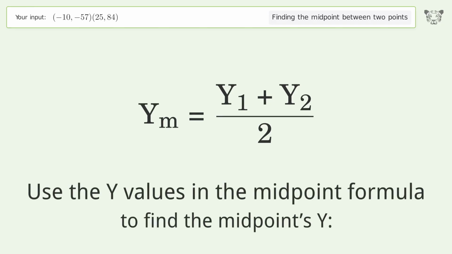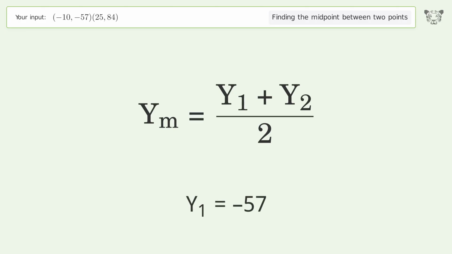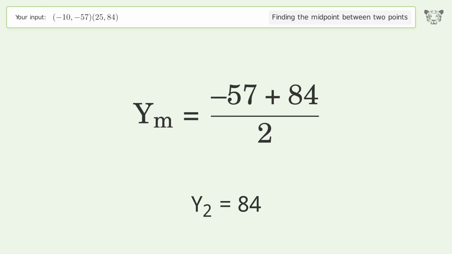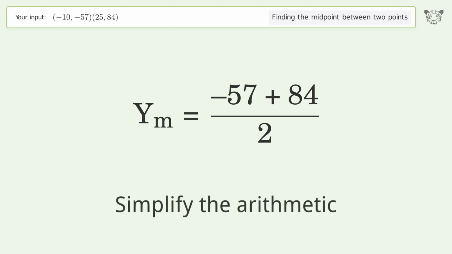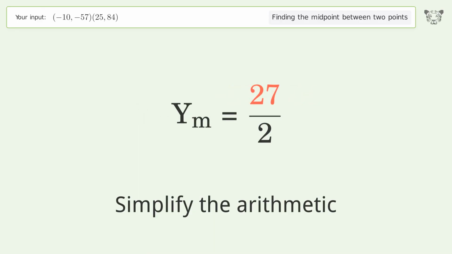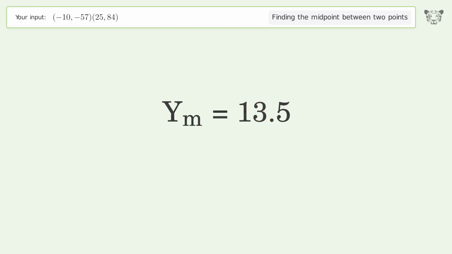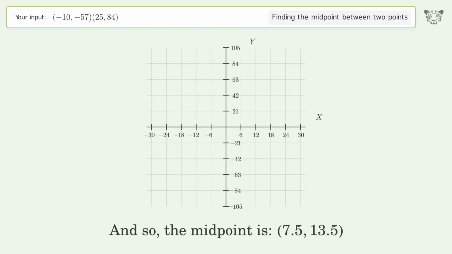Use the y values in the midpoint formula to find the midpoint's y. y1 equals -57. y2 equals 84. Simplify the arithmetic. And so, the midpoint is 7.5, 13.5.